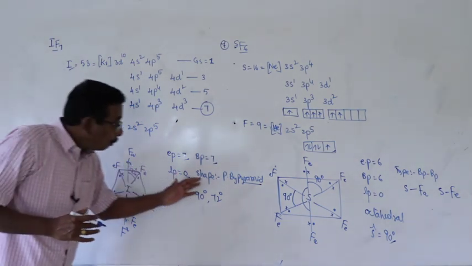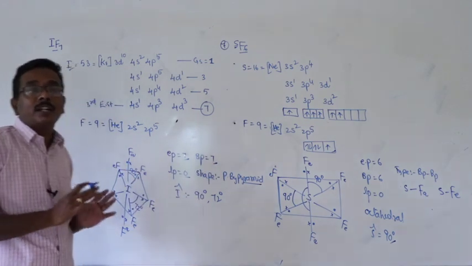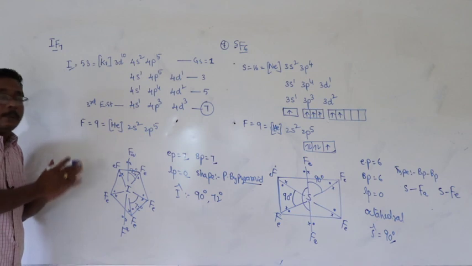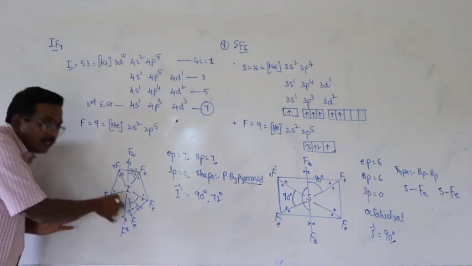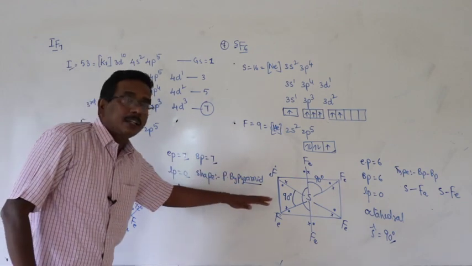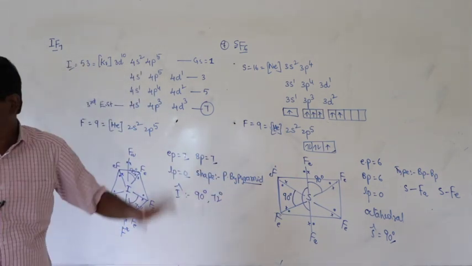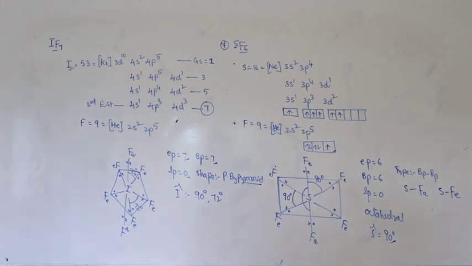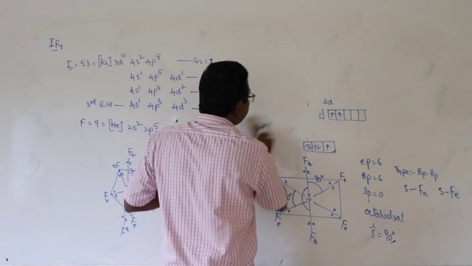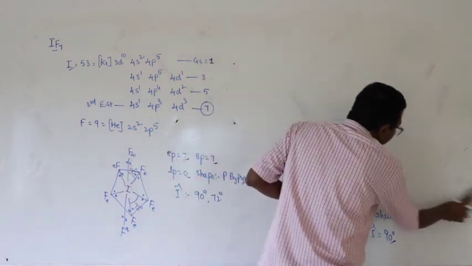When the bond angles and also the shape or geometry of the molecules are changed or deviated by the presence of lone pairs in the valence shell of the central atom, automatically the shape of the molecule and also the bond angles are deviated. Take for example, let us consider another important molecule.